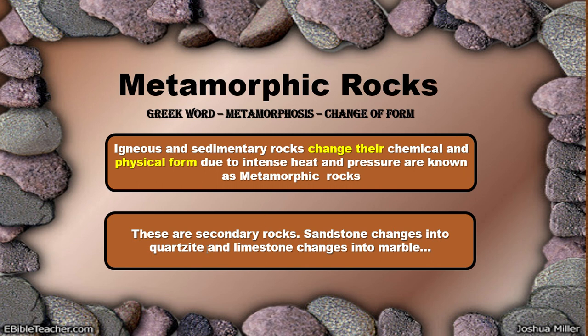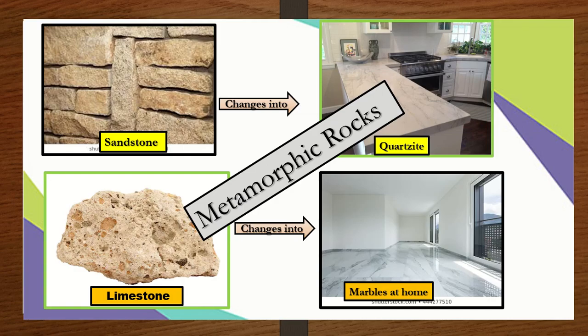Sandstone changes into quartzite, limestone changes into marble. This is how the change happens because of heat and pressure. I'll show you the picture so that you can remember better. Sandstone changes into quartzite. See, quartzite we use in the kitchen cabinet. Normally, we use this type of slab in our kitchen, right? Quartzite is used, and limestone is changed into marble. Okay, so these are metamorphic rocks. This is how the change of form happens. Metamorphic means change of form.